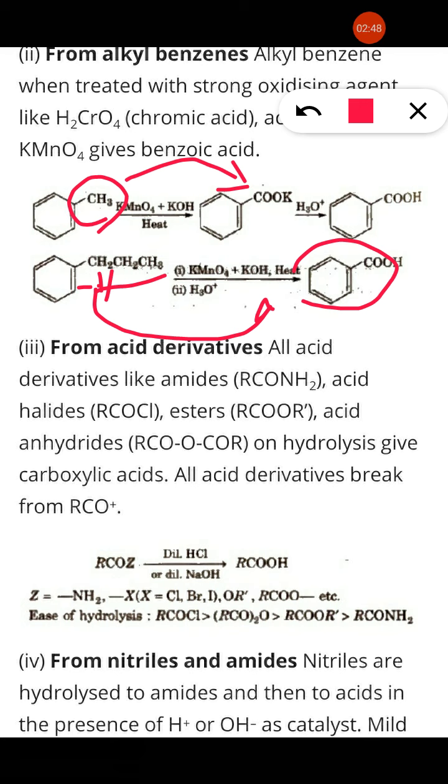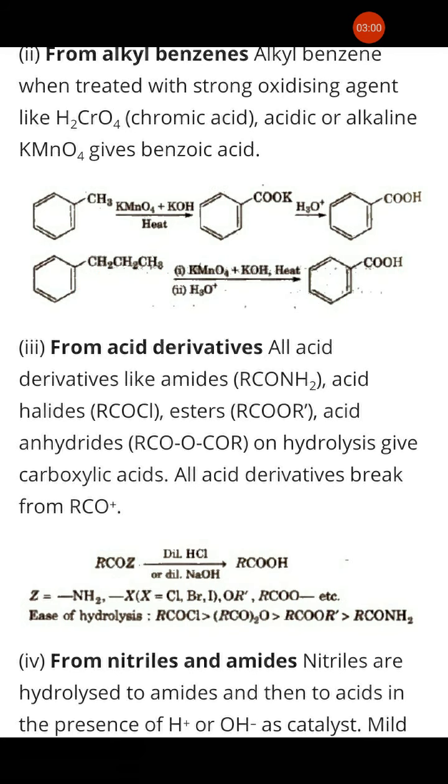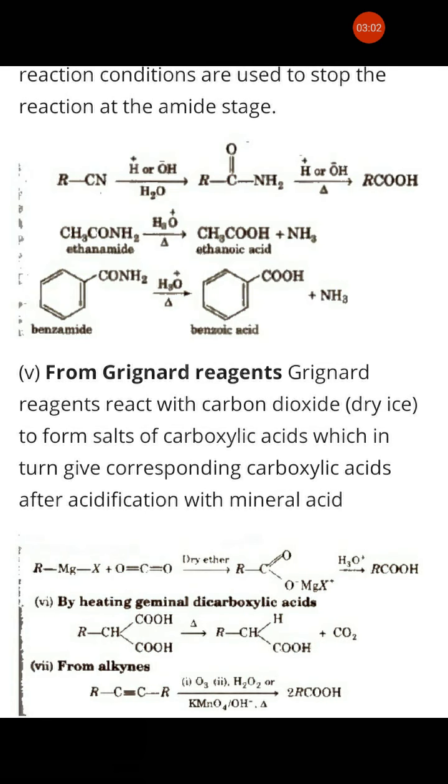Now from nitrile or amide, which are also converted into carboxylic acid by simple hydrolysis. This nitrile on acid hydrolysis forms amide, which on further hydrolysis forms carboxylic acid. Similarly, hydrolysis will give the product carboxylic acid. Similarly, ammonium acetate on hydrolysis forms acetic acid, and ammonia is released.